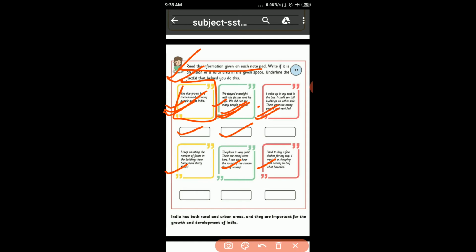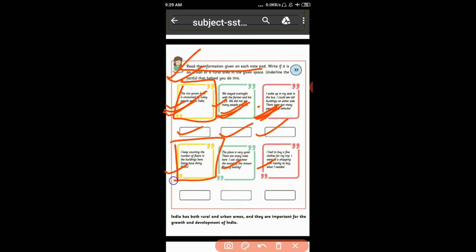I woke up in my seat in the bus. I could see tall buildings on either side. There were too many people and vehicles. What do we see? Tall buildings, and too many people and vehicles. What is here? It is urban area.